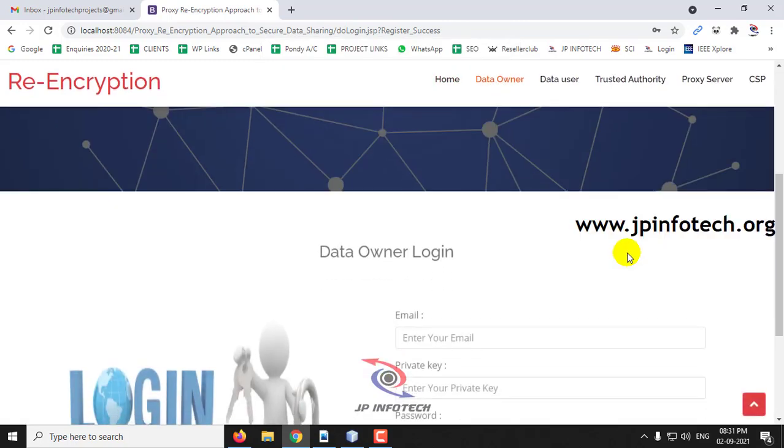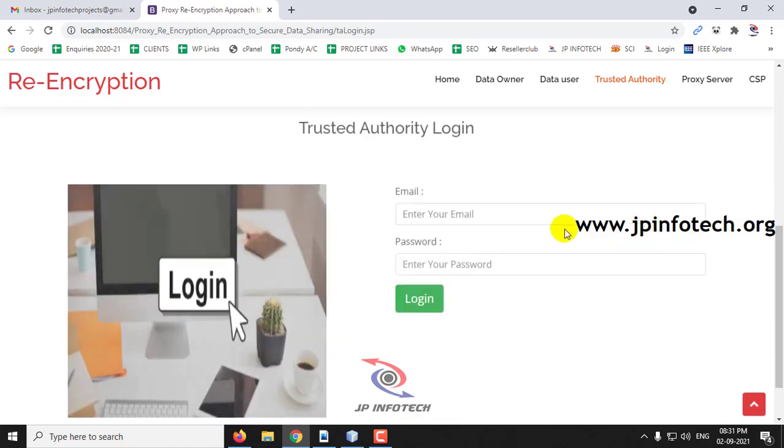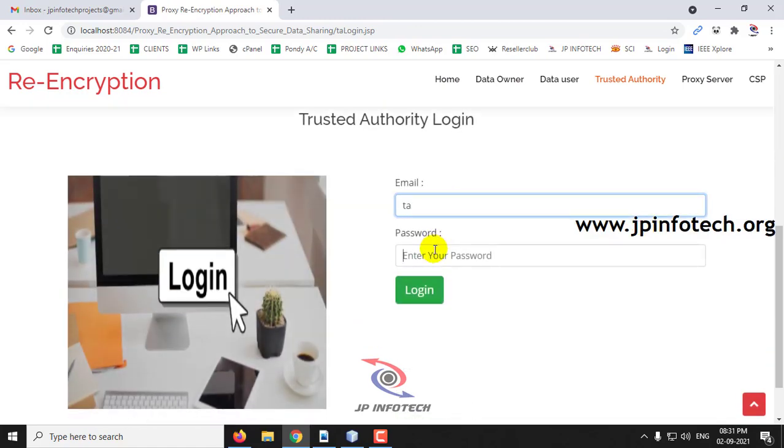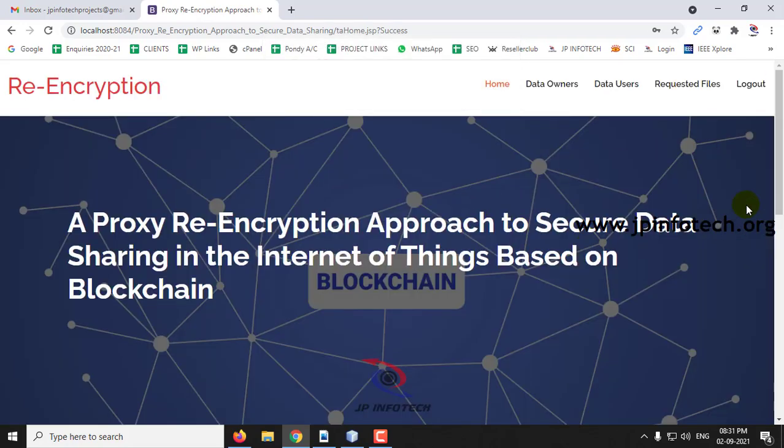So even if the registration is success, you can see there is an option called private key because you don't have your private key. So only if the trusted authority approves you, you can log in into the system, or else you cannot log in. So just go to the trusted authority now and enter the login credentials, and once the login is successful, click OK.